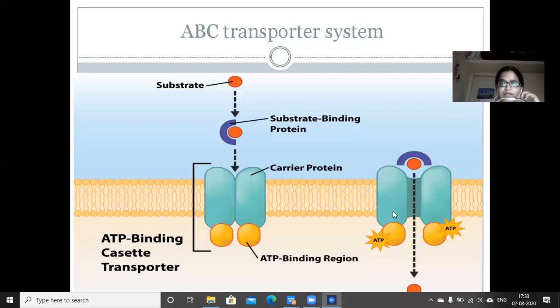With that energy, carrier proteins will form a channel, where they will transport this substrate bound protein from the exterior part of the cell to the interior part of the cell. This is the ABC transporter system, and these are called ATP binding cassette transporters.